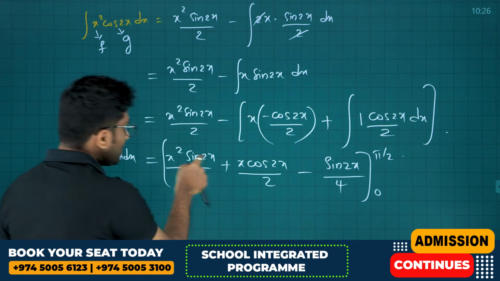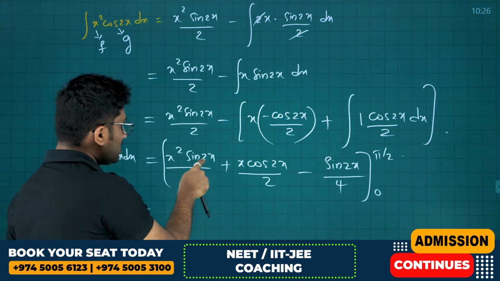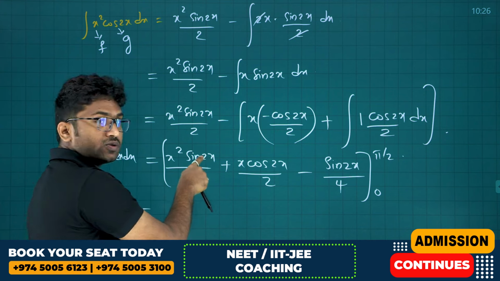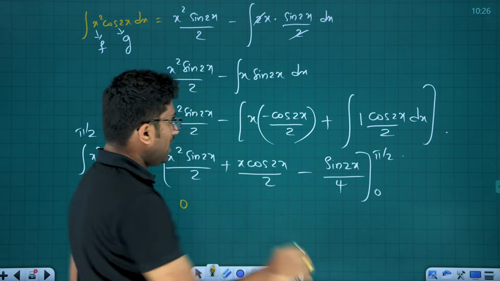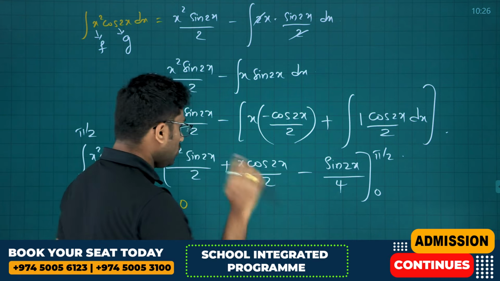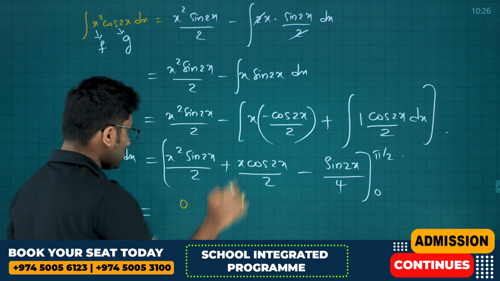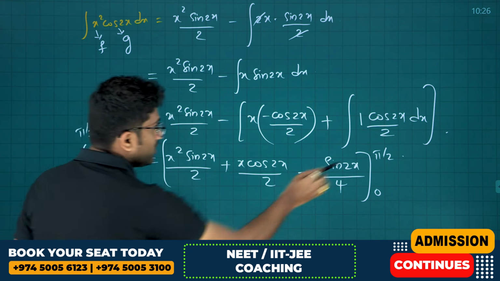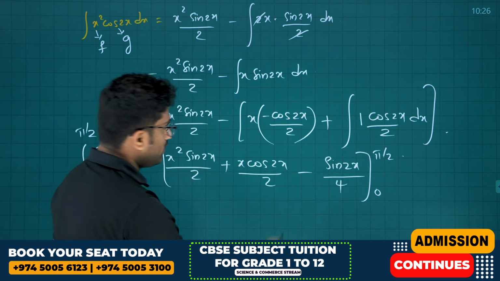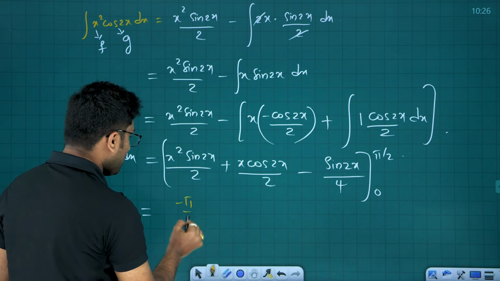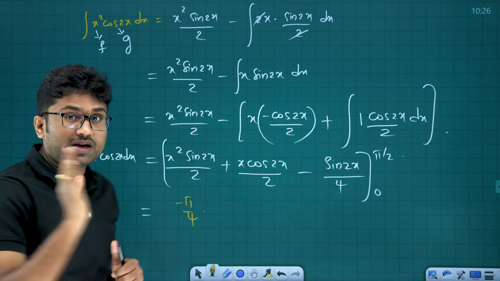We can neglect these sin 2x terms. Why? Because if x is pi by 2, 2 into pi by 2 is pi, sin pi will be 0, and when x is 0, again 0. Only focus on this part. If x is pi by 2, x into cos pi is minus 1, so that is minus pi by 4. So this value is only minus pi by 4.